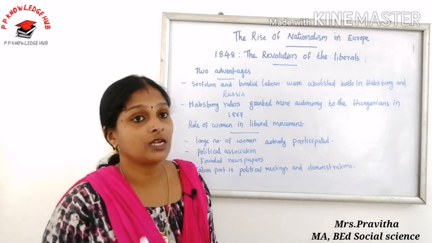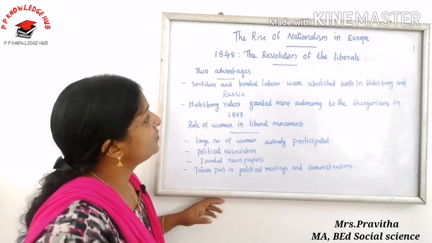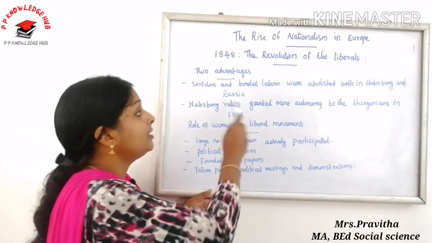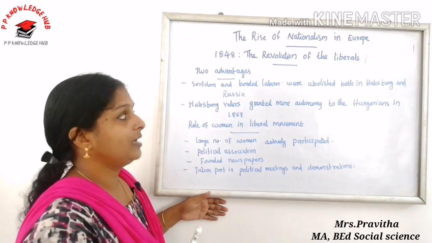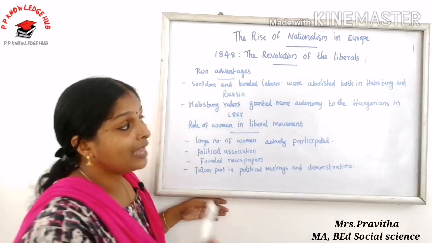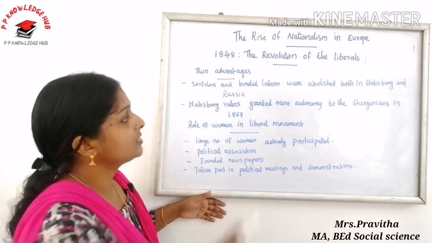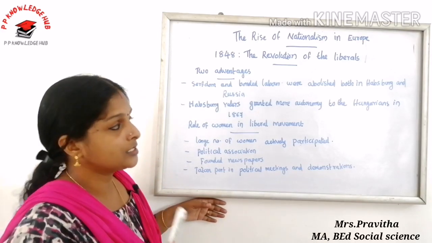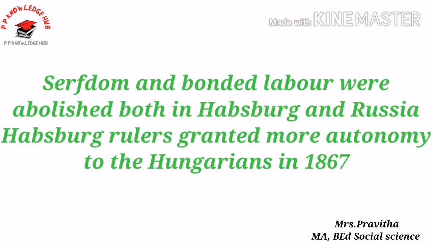Let us discuss which are the two advantages of the Frankfurt Parliament. First one, serfdom and bonded labor were abolished both in Habsburg and Russia. Second one, Habsburg rulers granted more autonomy to the Hungarians in 1867.